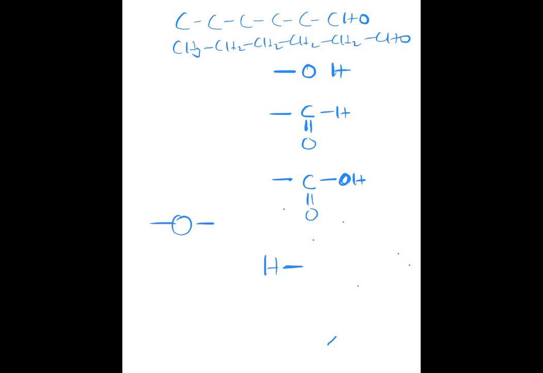Hydrogen will always have only one bond around it. Oxygen will always have two bonds around it, either this way or this way. And carbon will have four bonds around it, either this way or this way or this way. For carbon, these are the possibilities. Oxygen has only two possibilities, either this one or this one. Then hydrogen has only one possibility. So these are the possibilities.